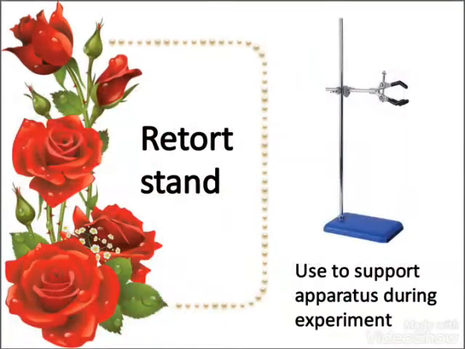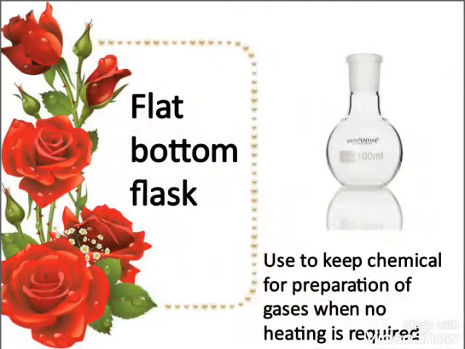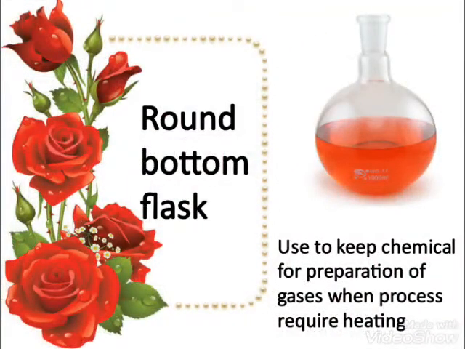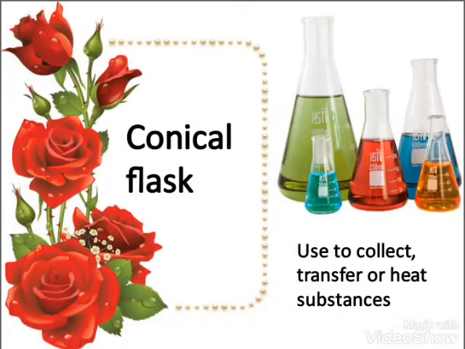Retort stand, it is used to support the apparatus during specific experiments. Flat bottom flask, it is used to keep chemicals for the preparation of gases if the process doesn't require heating. Round bottom flask, it is used to keep chemicals for the preparation of gases when the process requires heating. Next is conical flask. It is used to collect, transfer or heat substances. Its mouth is narrow and a stopper can be used for storing the substances.